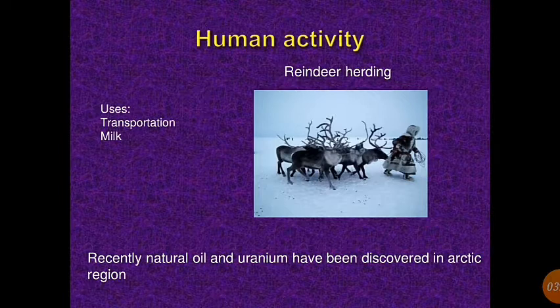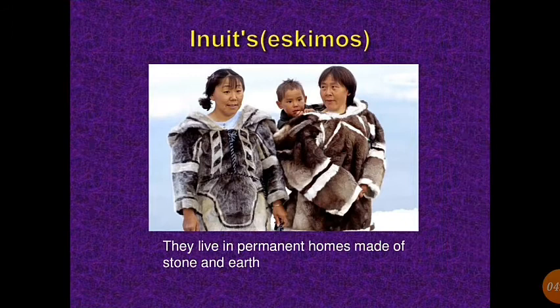Let's discuss the human activity. Here people's activities are like reindeer herding, and uses of the reindeer are for transportation and for milk. Recently, natural oil and uranium have been discovered in the Arctic region. Few people who live here are semi-nomadic.